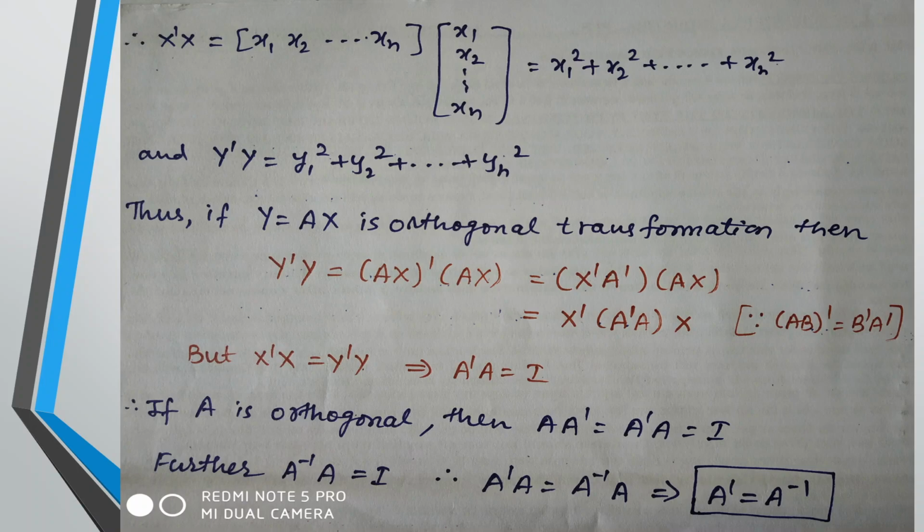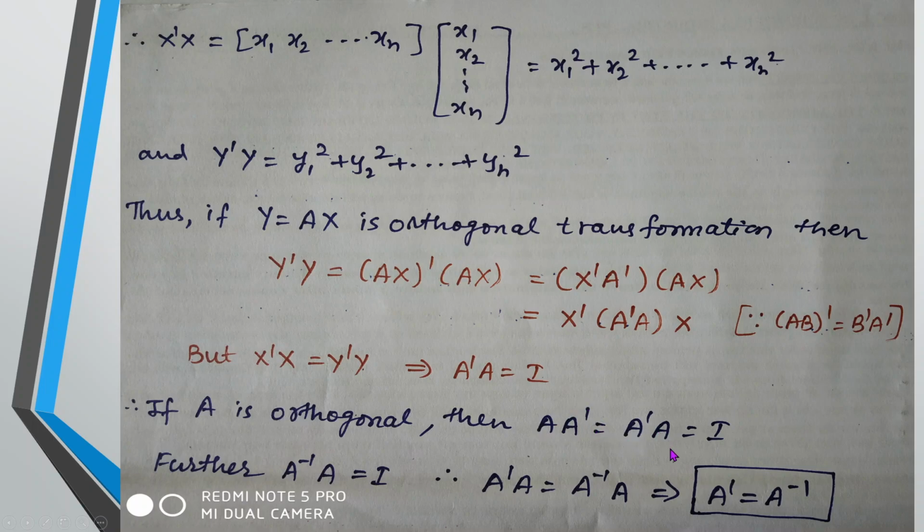So I have built up the relationship by taking into account the matrix of transformation. We have not disturbed y and x, but rather I am playing with the matrix A, which is the matrix of transformation. So whenever A is orthogonal, this property will be satisfied.